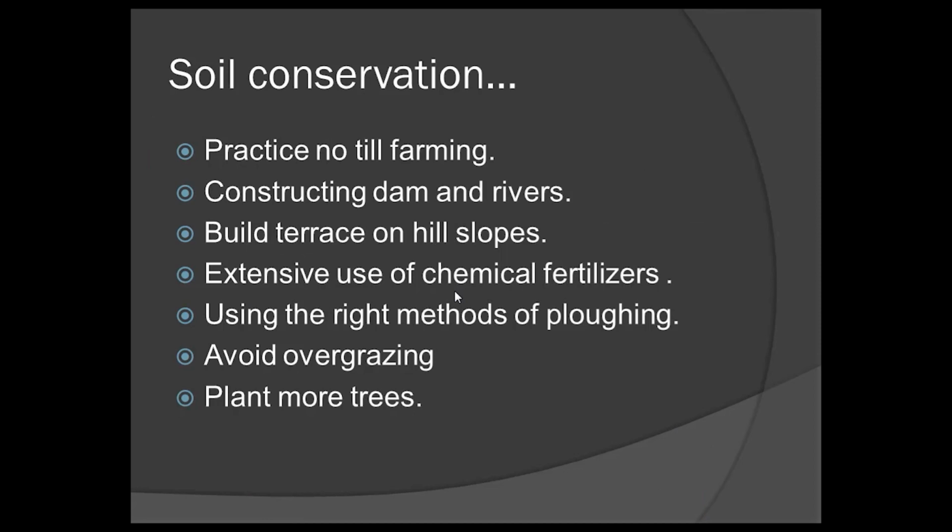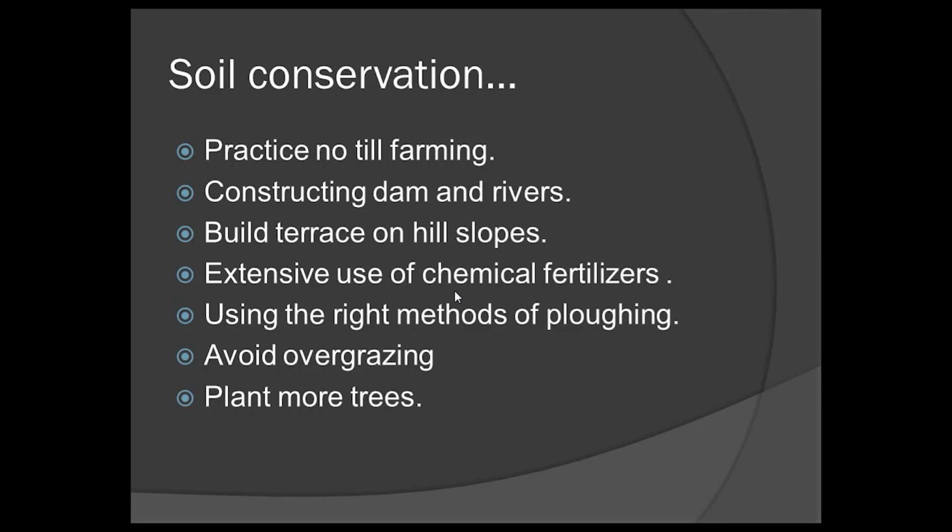Soil conservation. For conserving the soil, we should follow these steps. First one is practice no-till farming. No-till farming is a method of agriculture for growing crops without disturbing the soil. Constructing dams on rivers. As we know, when it rains, all the water goes into the crop's field and destroys the crop as well as soil. That is why construction of dams can preserve the soil.